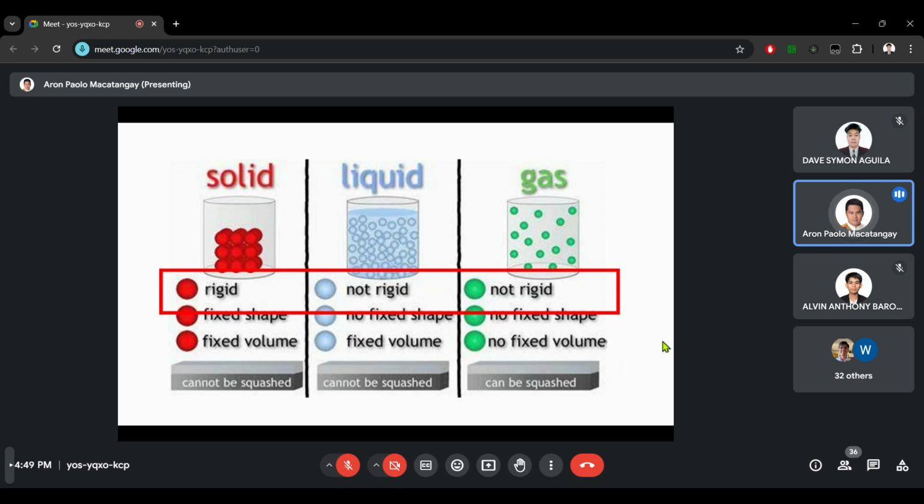Okay, solid objects are generally rigid. It means if you have a round ball, even if you place it in a square box, it will not change its shape into a square or a cube. It will remain a round ball. For liquids and gases, that does not happen because liquids and gases always take the shape of their container.